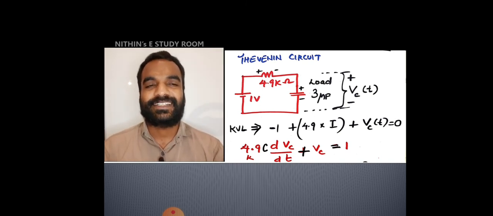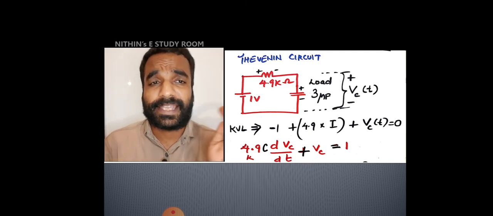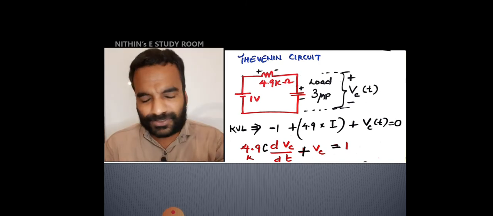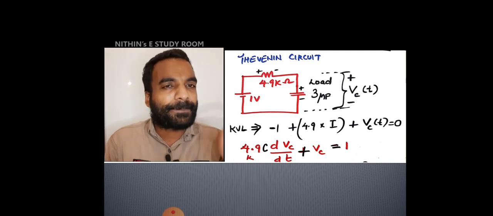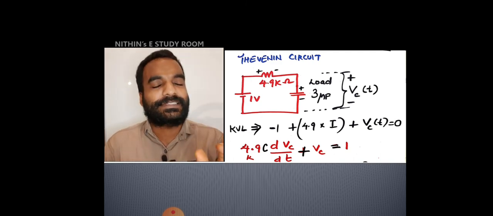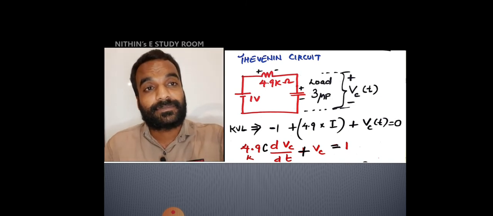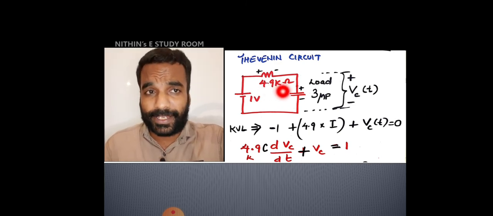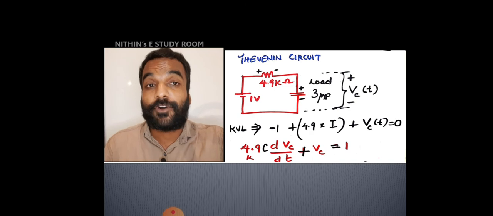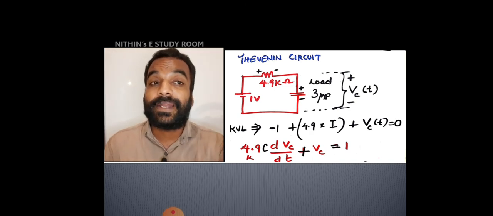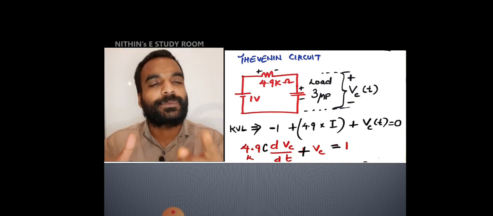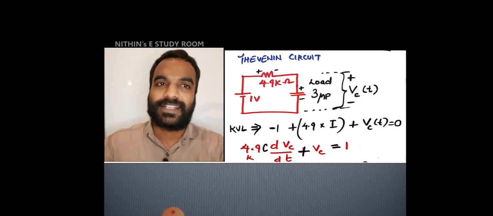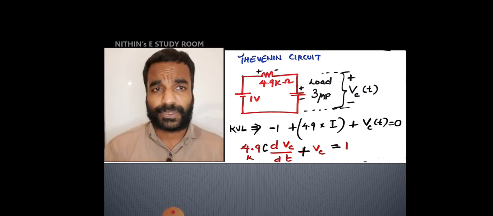Now find Vc of t. Now it is very easy, applying KVL. KVL application is not difficult, but in applying KVL, for the resistor we have to apply I into R, 4.9 kilo ohm into I, where that I should be in the form of C dV by dt. That was not possible in the last case. That's why we converted that circuit to a Thevenin equivalent circuit.